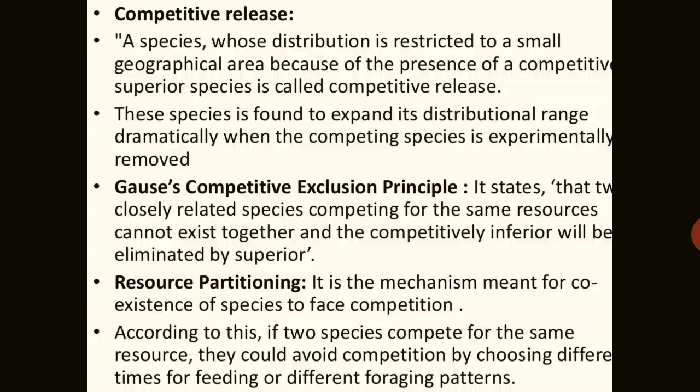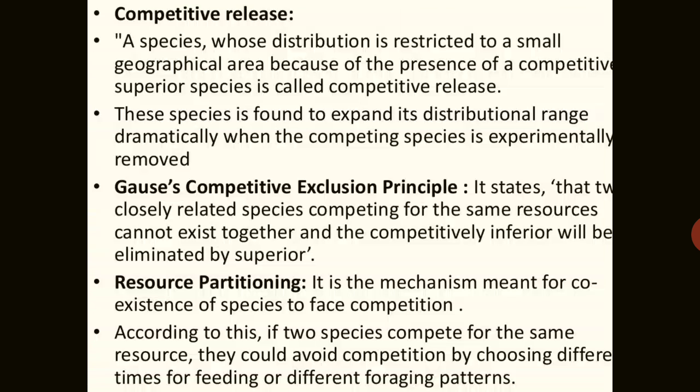What is competitive release in this competition? A species whose distribution is restricted to a small geographical area, found in very few areas on the earth because of the presence of a competitively superior species, shows competitive release. This species is found to expand its distributional range dramatically when the competing species is experimentally removed.